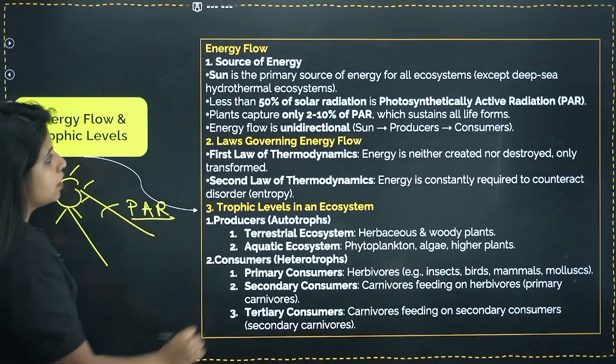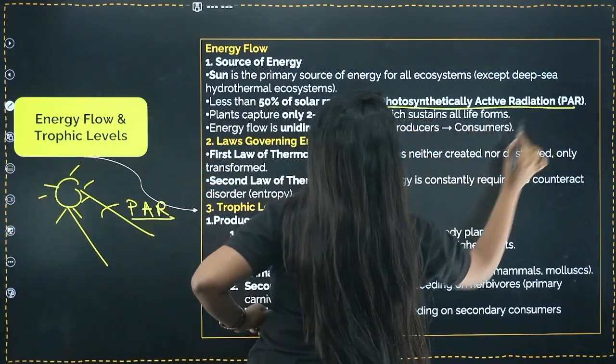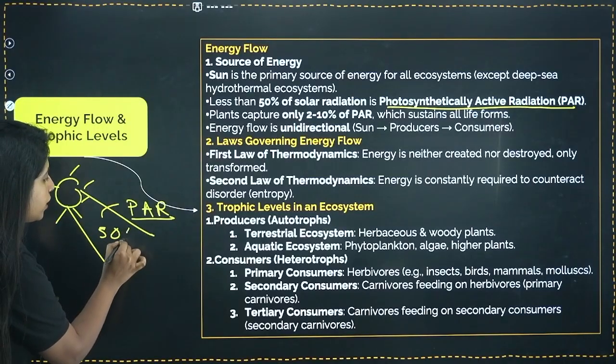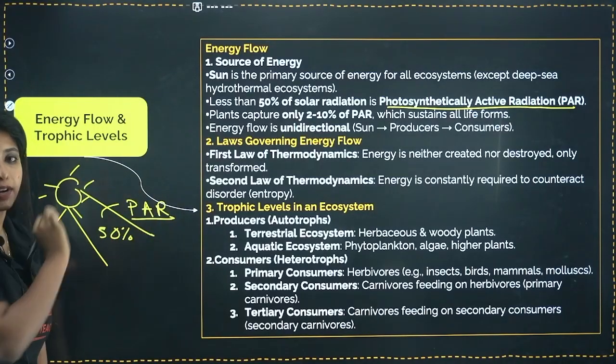You call it PAR, photosynthetically active radiation. And you know how much percentage this occupies? It occupies almost 50% of the total solar radiation.